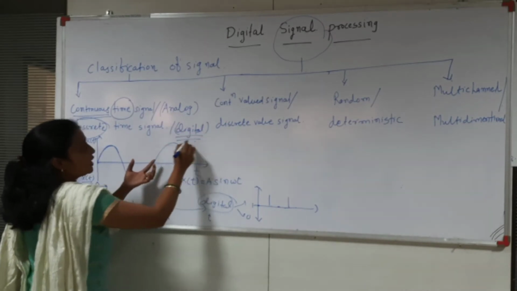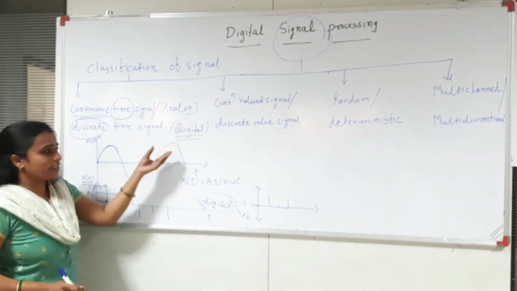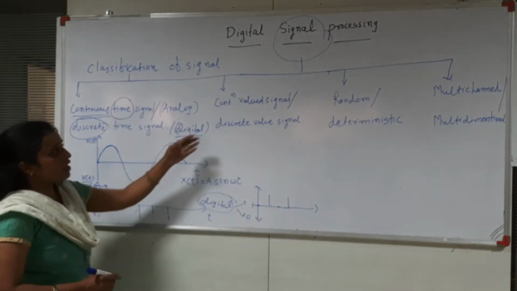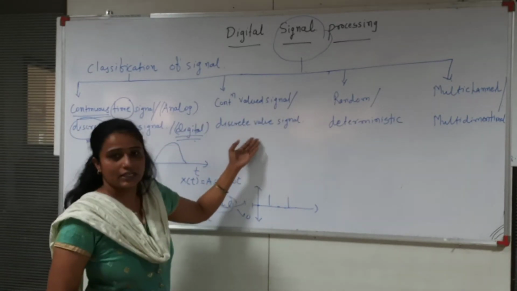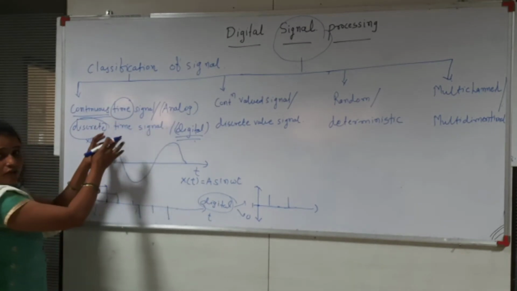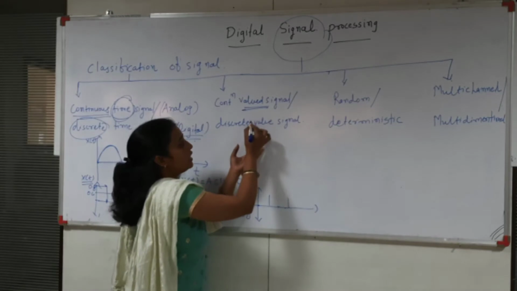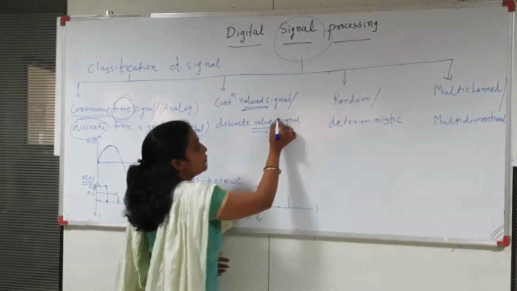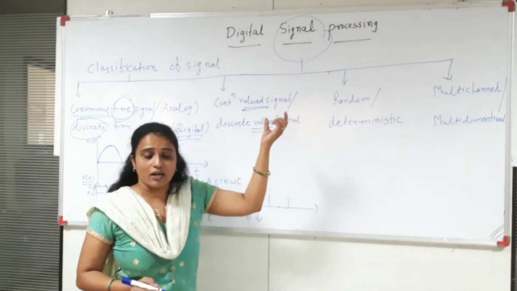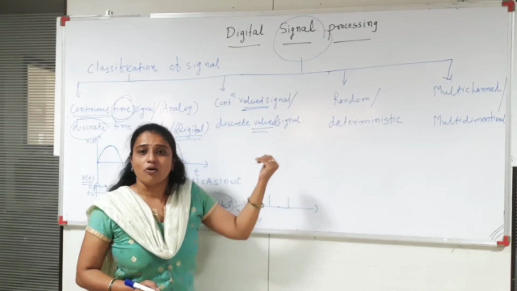In this subject we have to process this digital signal, which we will discuss in the next lecture. Now the next classification is the continuous valued signal and the discrete valued signal. In the continuous time domain we focus on time, but in the continuous valued signal we focus on the amplitude. If the amplitude varies continuously, then it is called a continuous valued signal.